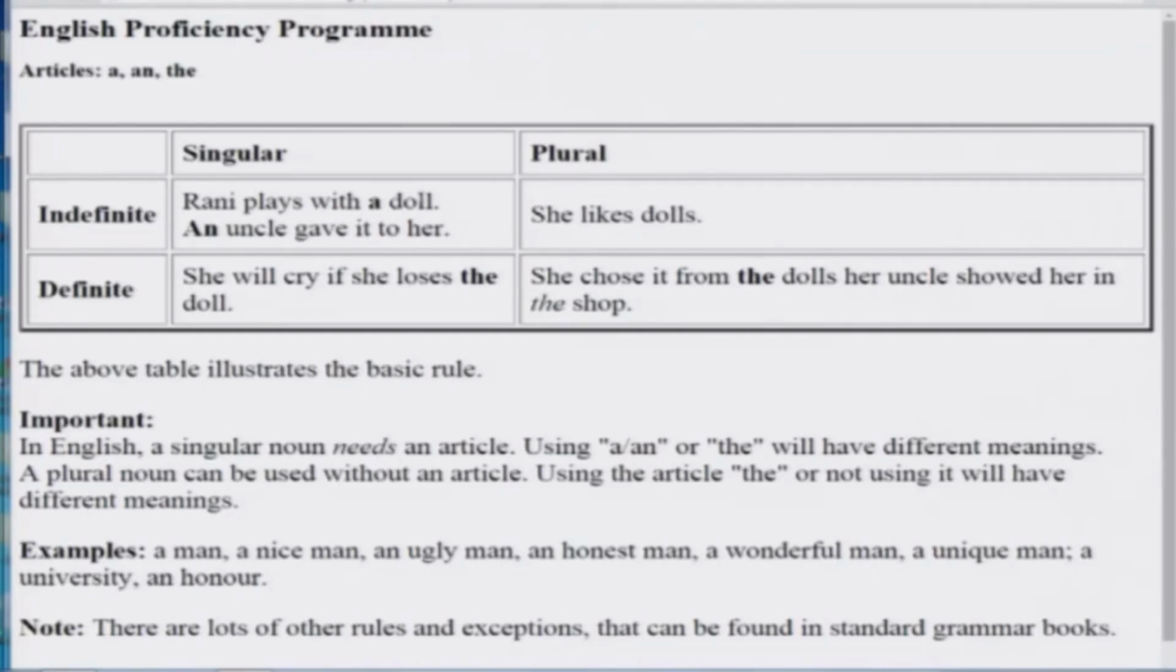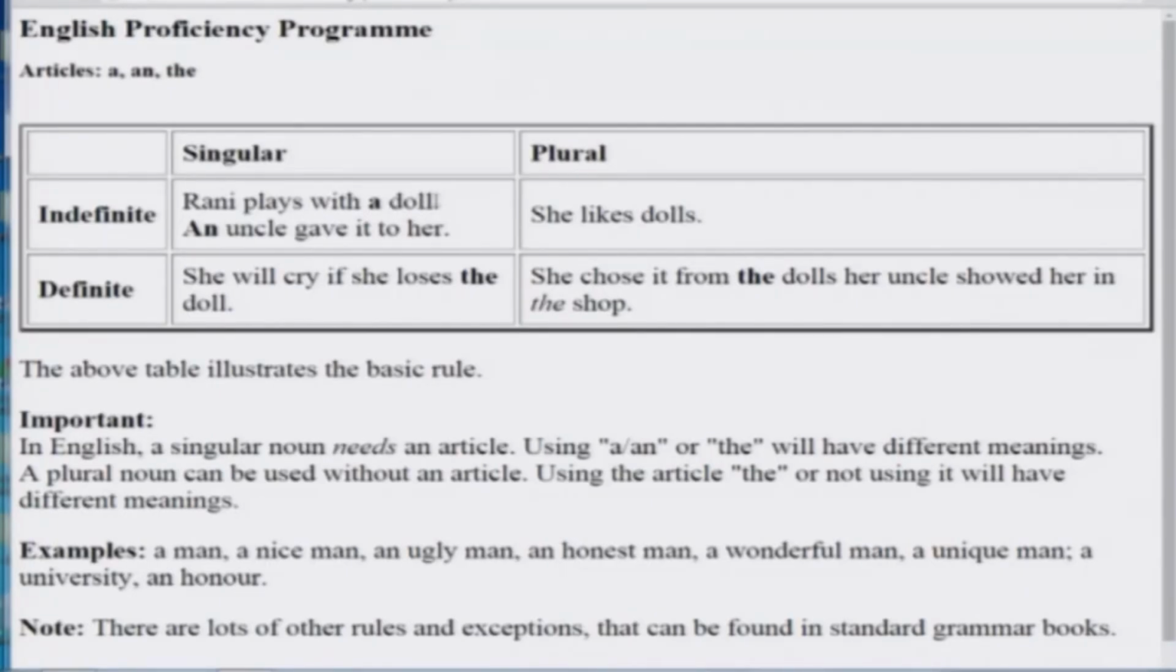Rani plays with a doll. रानी गुड़िया से खेलती है. गुड़िया से बोलिए या एक गुड़िया से बोलिए, बात एक ही निकलती है. अभी तक उस गुड़िया की बात नहीं हुई है. Till now we have not talked about that doll. So the doll is coming into the picture for the first time in the discussion. Okay. So then we say a doll without identifying which doll it is.